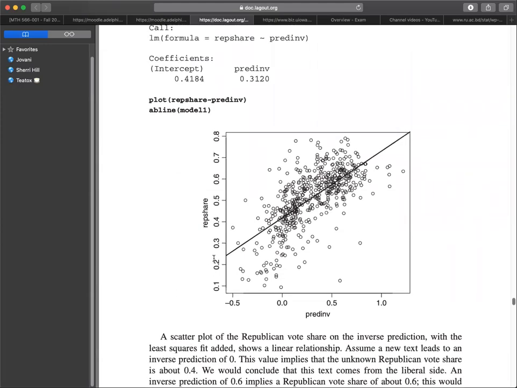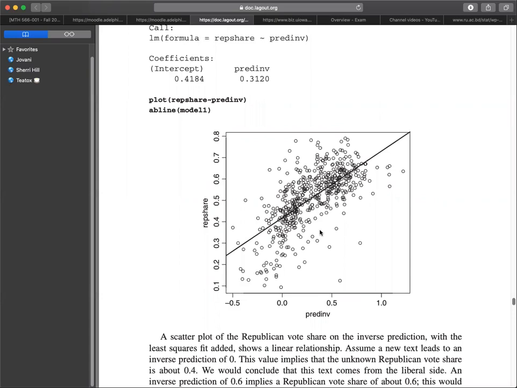A scatter plot of the Republican vote share on the inverse prediction with the least squares fit added shows a linear relationship. Assume a new text leads to an inverse prediction of 0. This value implies that the unknown Republican vote share is about 0.4. We would conclude that this text comes from the liberal side. An inverse prediction of 0.6 implies a Republican vote share of about 0.6. This would tell us that the text comes from the conservative side.